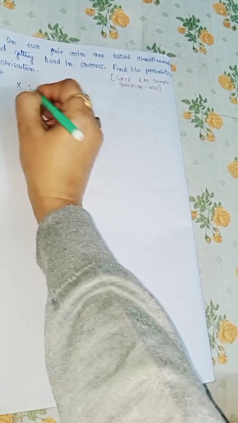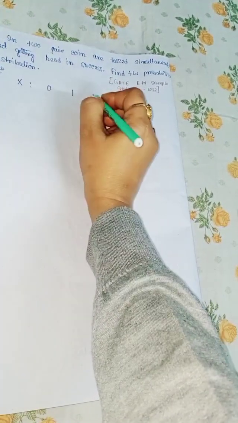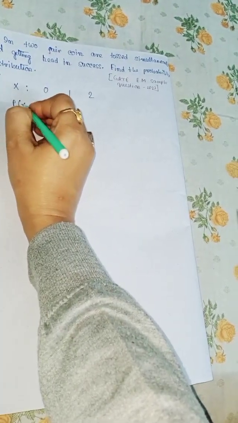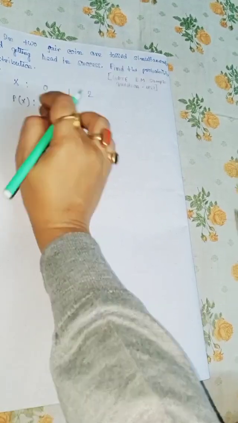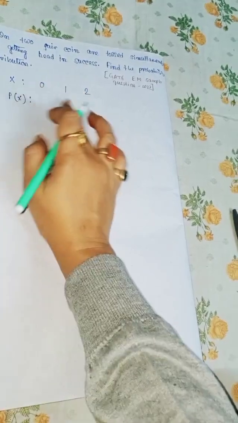X is counting the number of heads, so the values are 0, 1, 2. And P(x) is the probability of the possible outcome values, so we should calculate this.